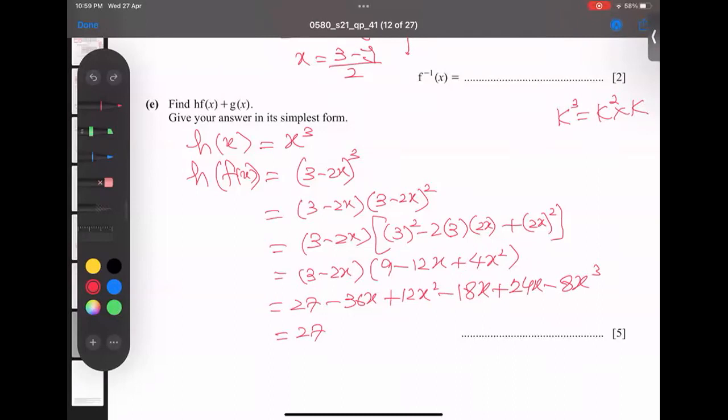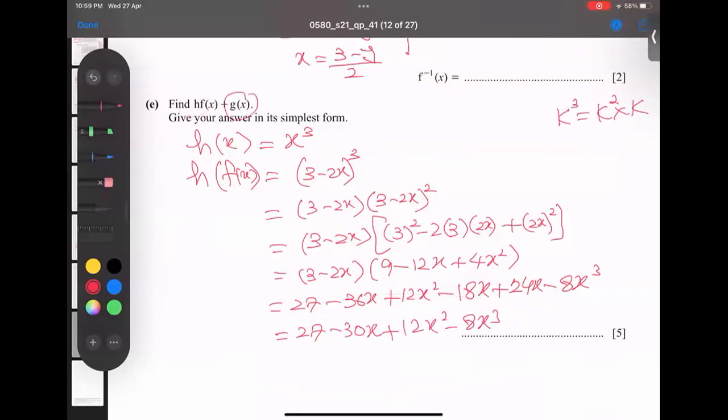So if I check it, it comes here. Wait a minute, let me check again. I think this is a negative 9. Let me recheck, because there may be some mistake. What is the mistake here? I think it is correct. So what answer am I getting? Negative 36, negative 18, and plus 24. I'm getting negative 30x, and 12x square alone, and negative 8x to the power 3. Now this is the value of this. I hope you got it.